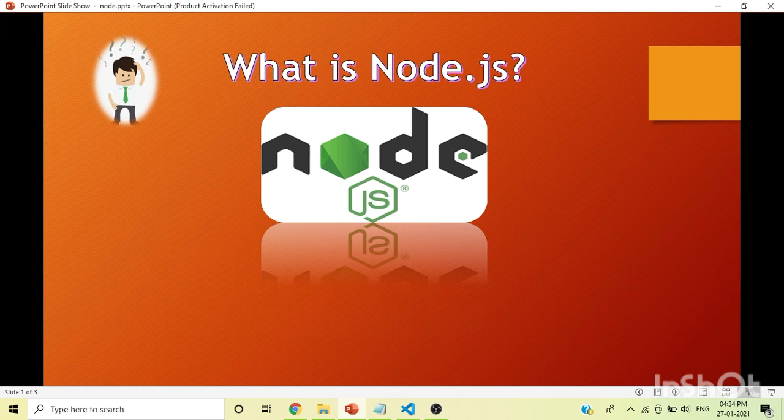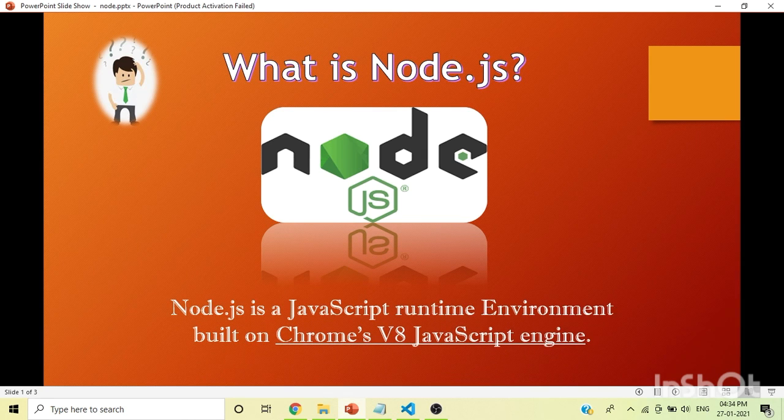Now the question is, what is Node.js then? Node.js is a JavaScript runtime environment which is built on top of Chrome's V8 JavaScript engine. If you are coming from a Java background, you might be familiar with the term JRE, which stands for Java Runtime Environment. This JRE helps in the execution of Java code. Similarly, Node.js is the runtime environment for JavaScript. It helps in the execution of JavaScript code.